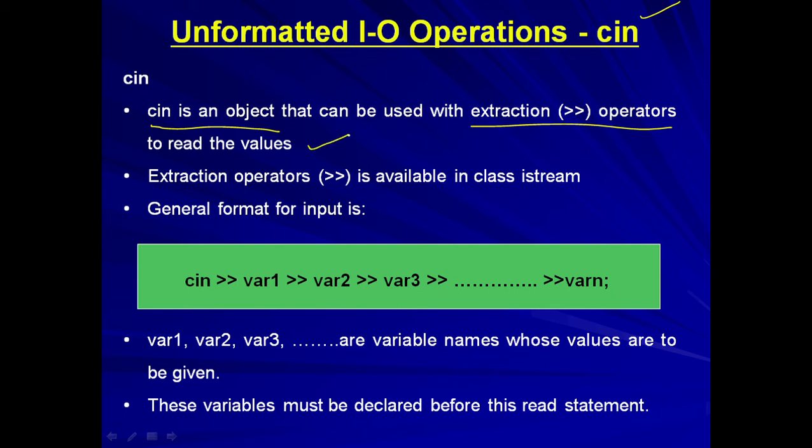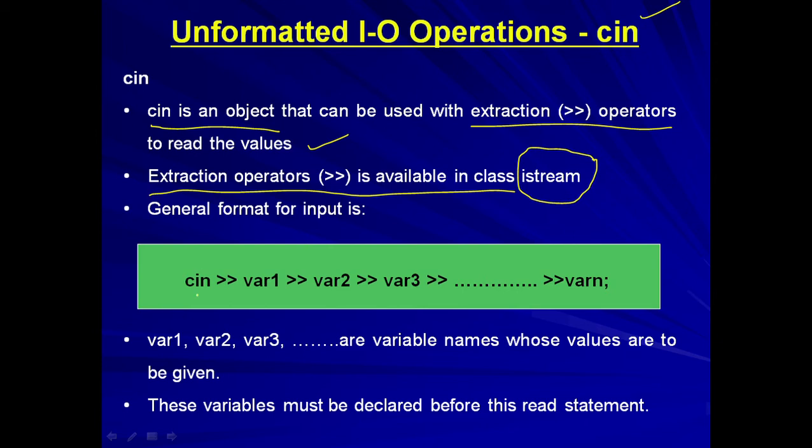When we give values to the C++ program, these values are stored in the input stream. The extraction operator is used to extract these values from the input stream, and those values are stored in the variables. This extraction operator is available in the class istream, which means input stream.